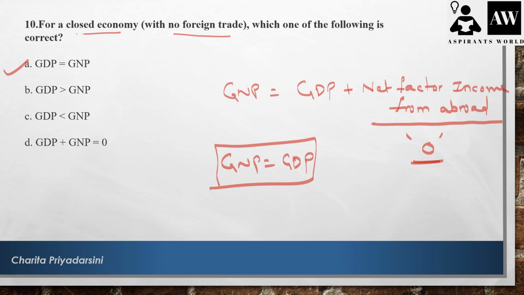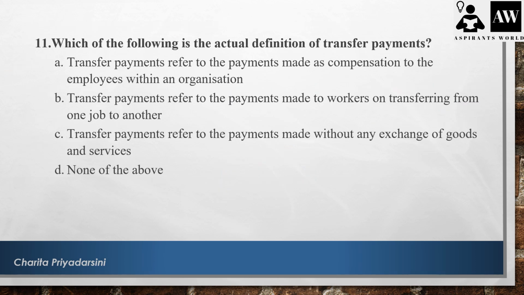So the statement A is correct here. Which of the following is the actual definition of transfer payment? We have seen the transfer payment word in the earlier slide also. What is meant by transfer payment? It is the amount we are receiving into our account without conducting any trade of goods and services.